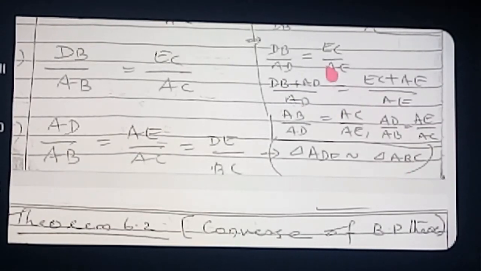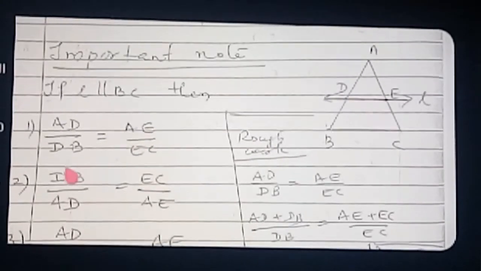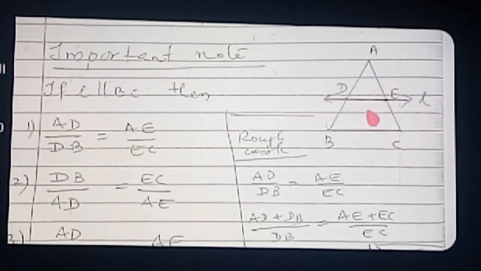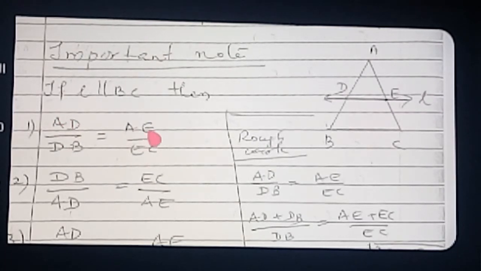Okay. So once more we can recollect these formulas. Very, very important formulas. We can learn from the diagram, then only you will remember the formula. Okay, we can start now. Listen. AD by DB is equal to AE by EC. When we are writing the formula here, you write the upper half plane's line segment in the numerator and the lower half plane's line segment in the denominator.